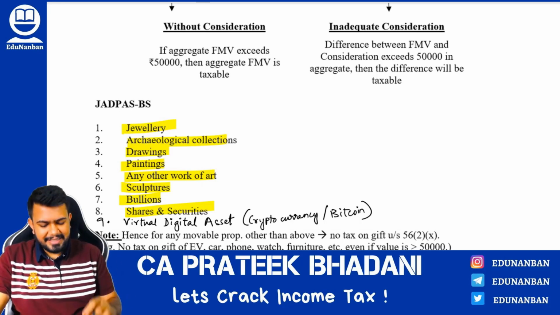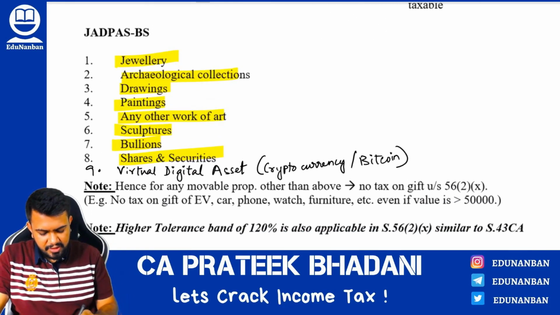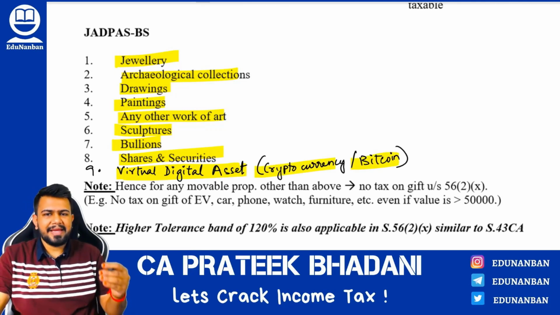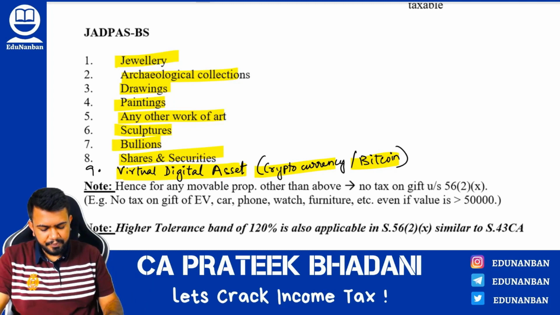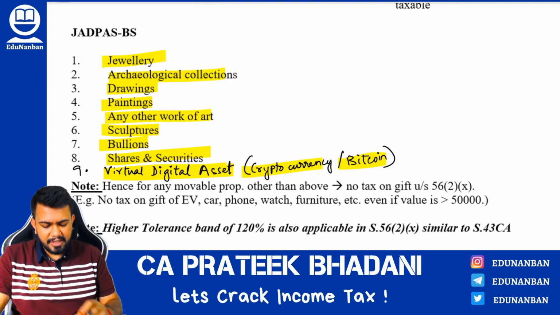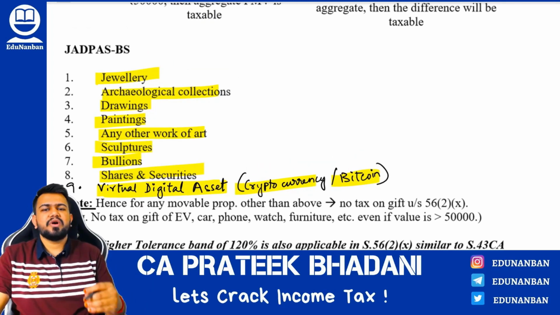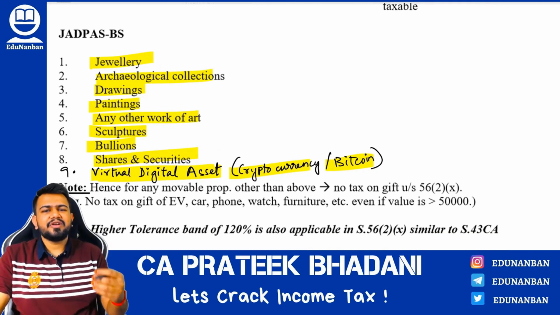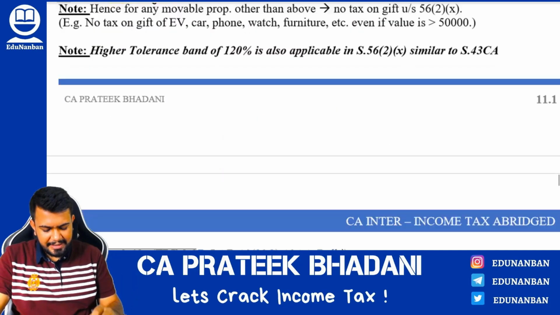Now, one more asset has been added here, and that is virtual digital asset, which means cryptocurrency like Bitcoin, Ethereum, etc. So this also has been added in movable assets. However, this point is not there in the CA Inter syllabus, so you might also ignore it, but still, if at all a question is asked, you will be able to answer.